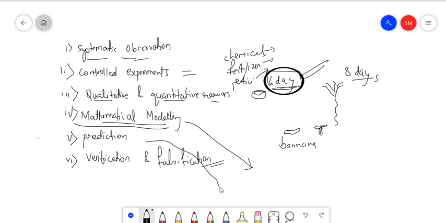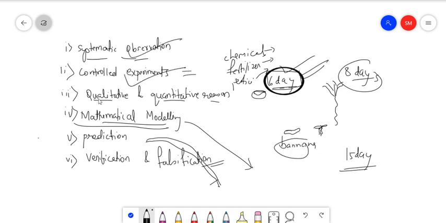Now prediction. Since this was a banana seed, it took 8 days and it grew in 6 days. But for watermelon, it will be a different kind of thing, so my prediction should be different. For example, watermelon in usual circumstances grows in 15 days. But by using systematic observation, controlled experiment, and qualitative and quantitative reasoning, I found that it is growing in 10 days. So this will be my prediction.